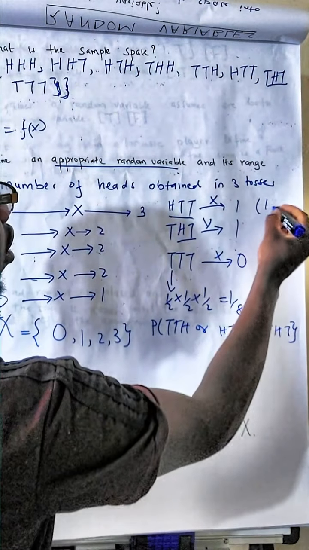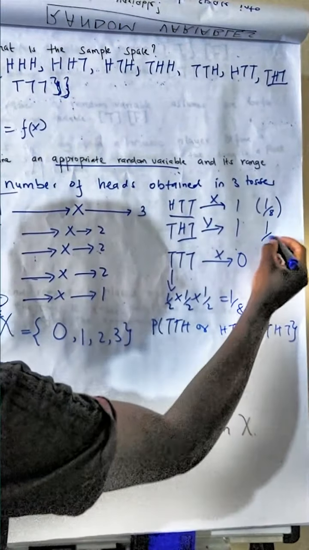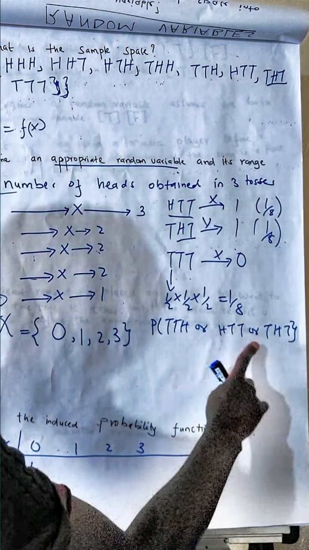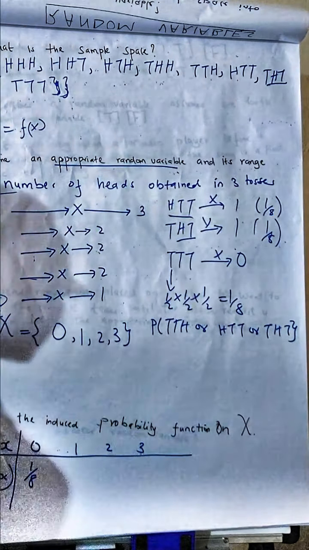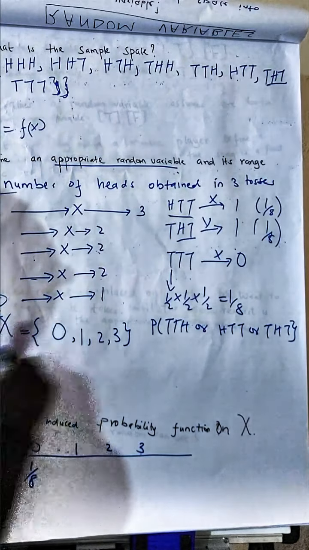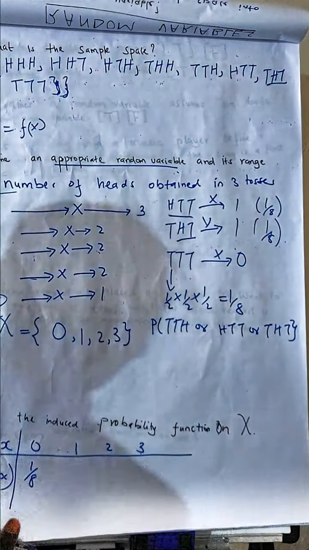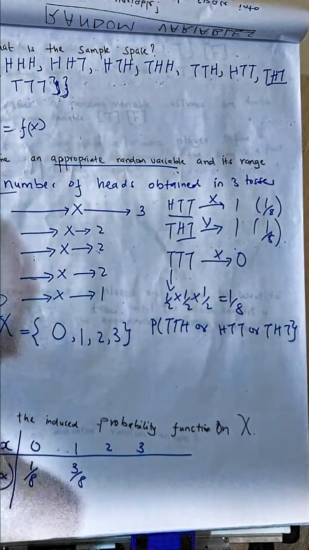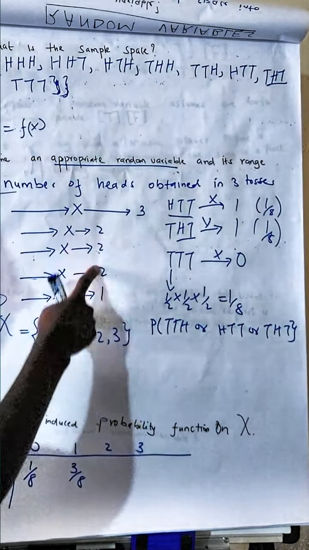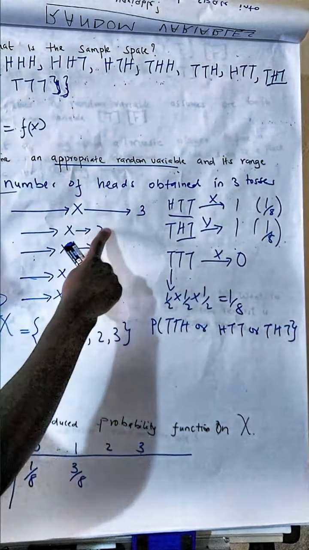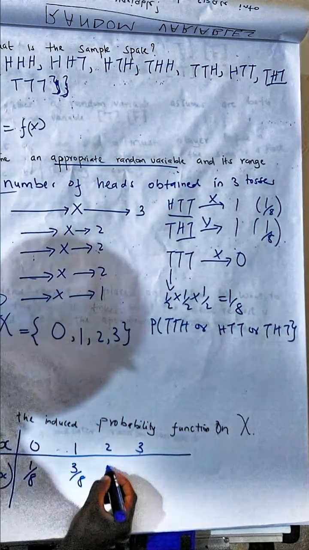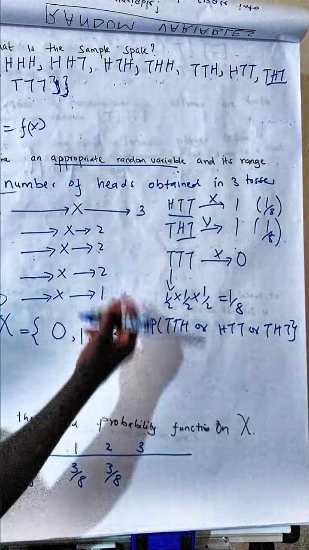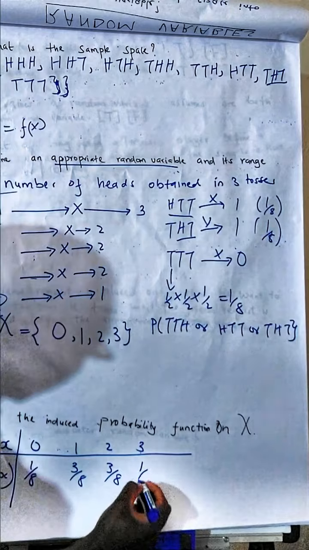Also, the probability of this happening is 1/8, and this 1/8. You know from the rules of probability, or means you add. And since these outcomes are mutually exclusive, we just add 1/8 plus 1/8 plus 1/8. We get 3/8. The same case will happen, you can fill in now for 2 and 3. For 2, it will be 1/8 plus 1/8 plus 1/8, which will be 3/8. And for 3 heads, it will be just 1/8. Only this one will happen, which is 1/8.